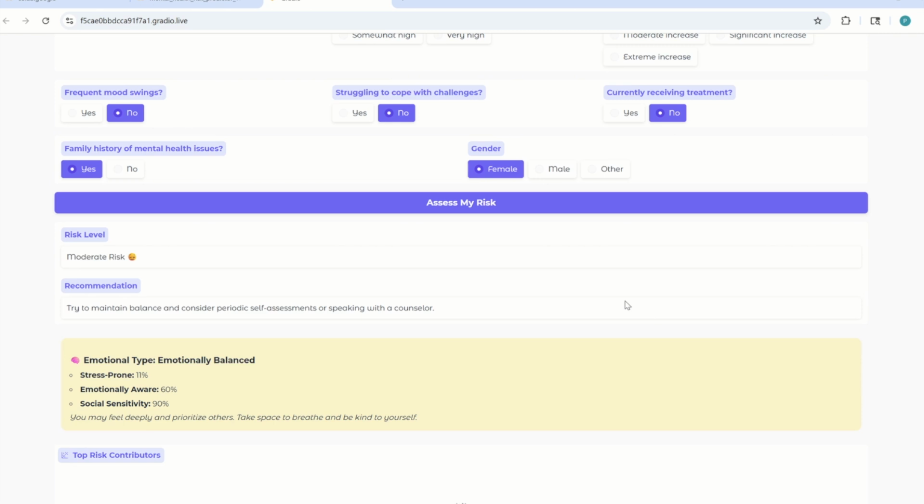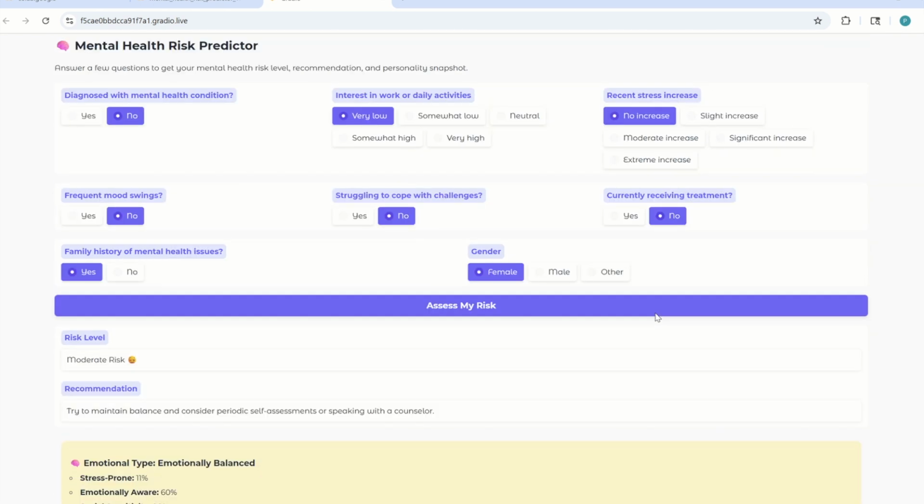This UI is lightweight, fast, and deployable on platforms like Hugging Face Spaces or any cloud environment for real-time mental health screening.